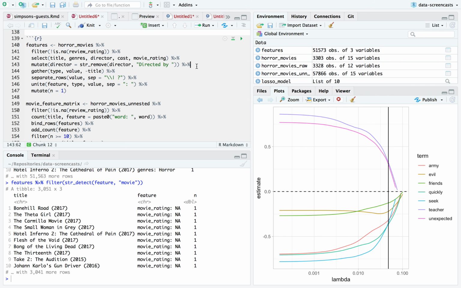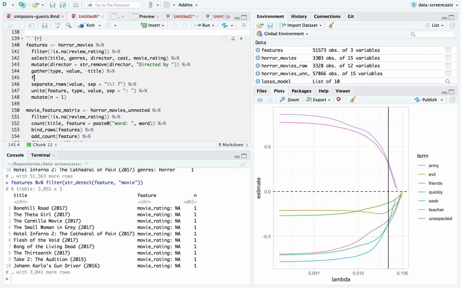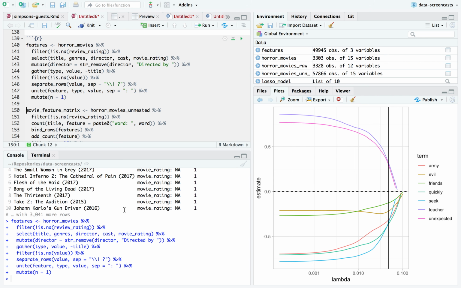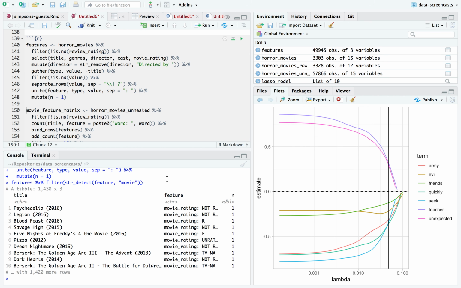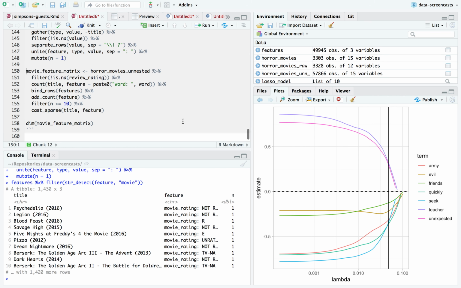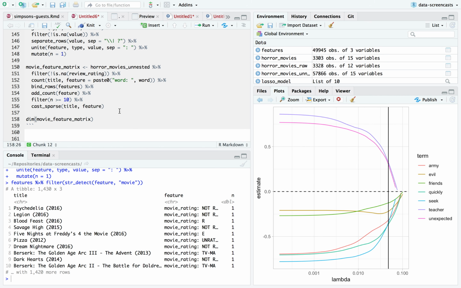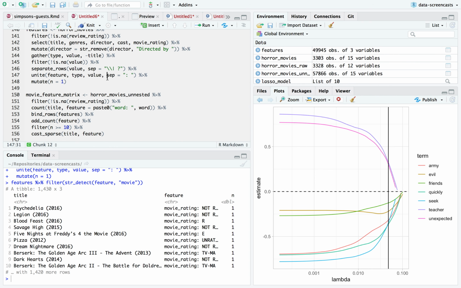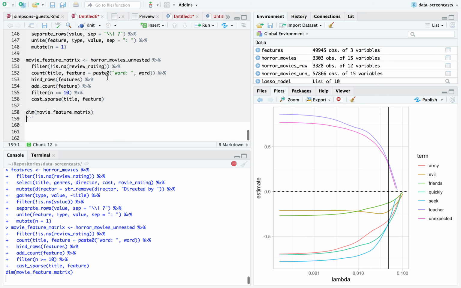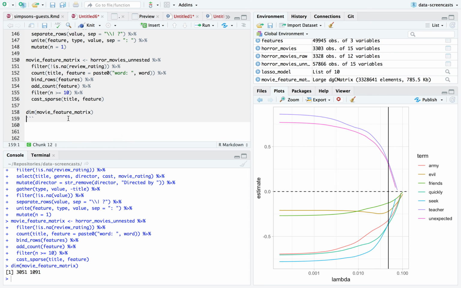And I don't love the NA, so after I gather, I'm going to say not is NA value. That'll remove any cases where I'm missing data. So here's all my movie ratings. Now just for free, they come in the mix, and I can take my features and combine them with the movie ratings. Here's the dimensions of my new 1000 feature matrix, and I can do my prediction on it.